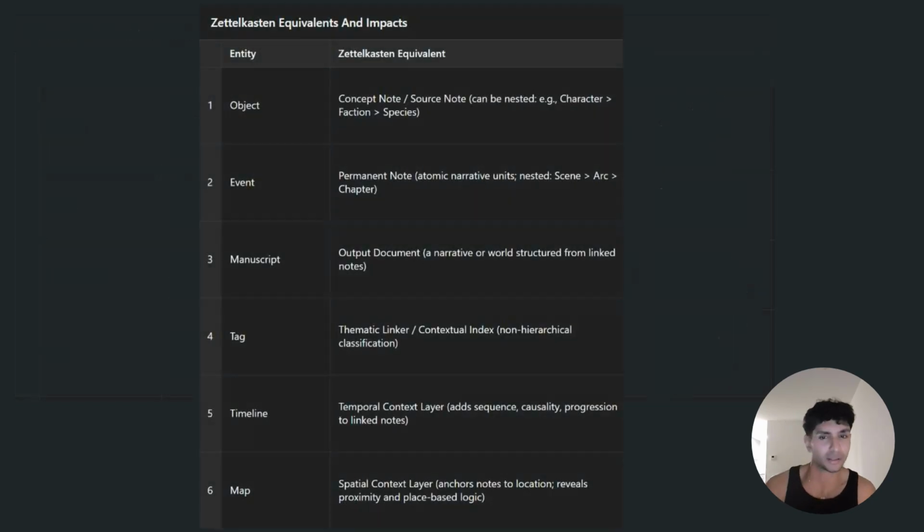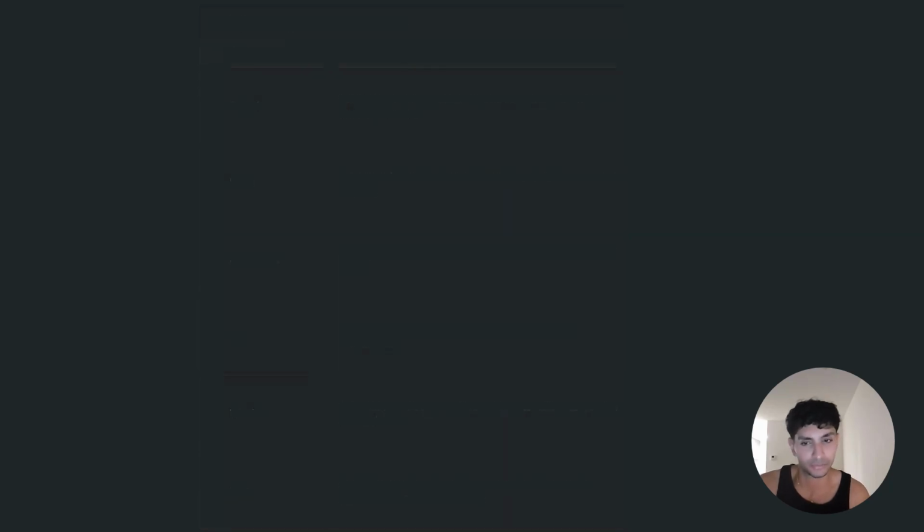In a Zettelkasten context, the objects are your concept nodes. The events are your atomic nodes. The manuscripts are sort of your long form narrative outputs. The tags are like thematic layers. Look, I'll make a proper video explaining all of this, because all of this might change or increase in complexity. But the idea is to come up with a workflow that creates emergent structures and thought patterns.